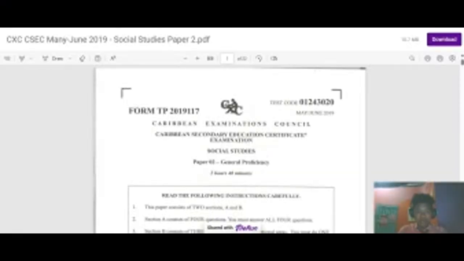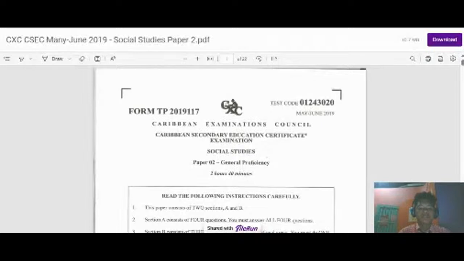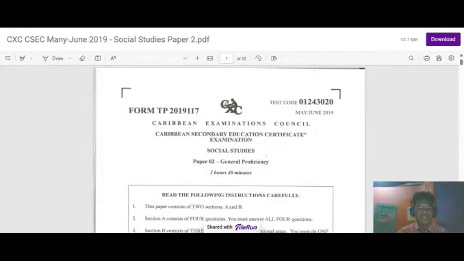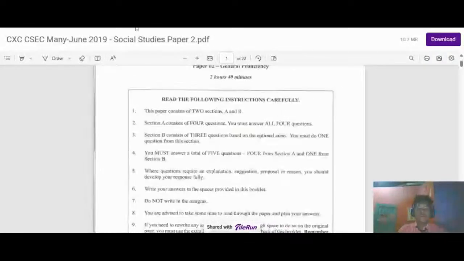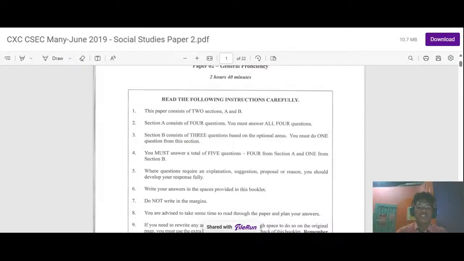All right, hopefully everybody could see there. From today, we'll be looking into the Caribbean Examinations Council CSEC May-June 2024. First of all, let's read in. The paper consists of sections A and B. Section A consists of 4 questions. You must answer all 4 questions. Section B consists of 3 questions based on the optional areas. You must do 1 question from this section.